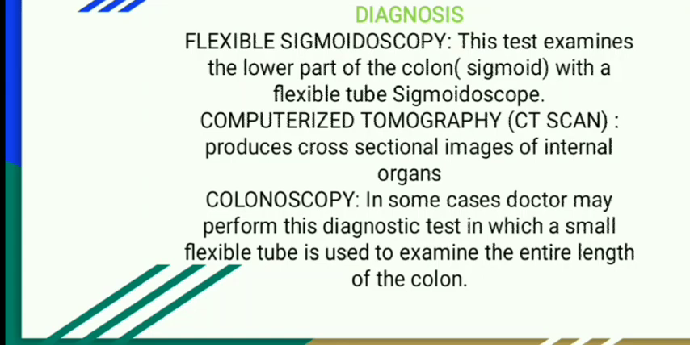Diagnosis. Diagnosis of IBS can be done by flexible sigmoidoscopy. This test examines the lower part of the colon or sigmoid with a flexible tube sigmoidoscope. Computerized tomography or CT scan produces cross-sectional images of the internal organs. Colonoscopy. In some cases, the doctor may perform this diagnostic test in which a small flexible tube is used to examine the entire length of the colon.